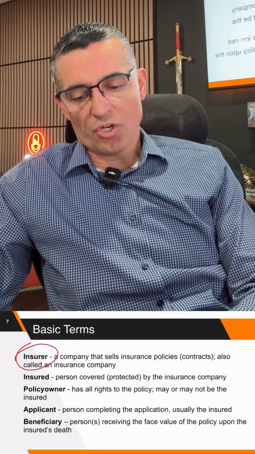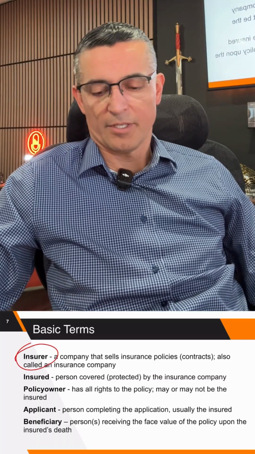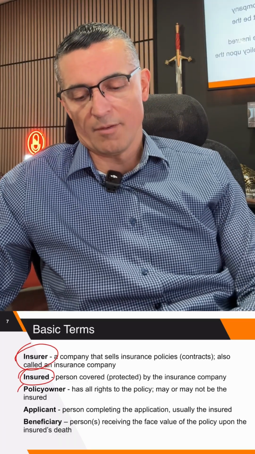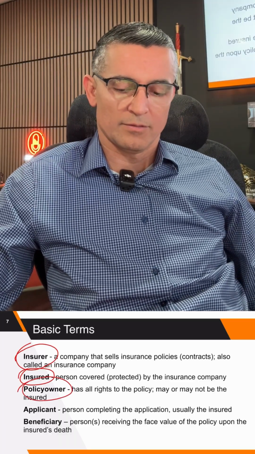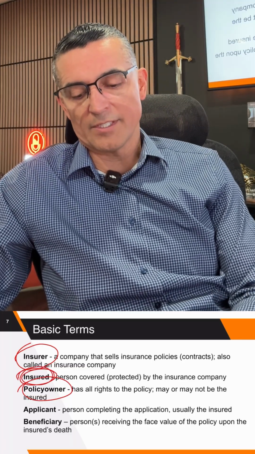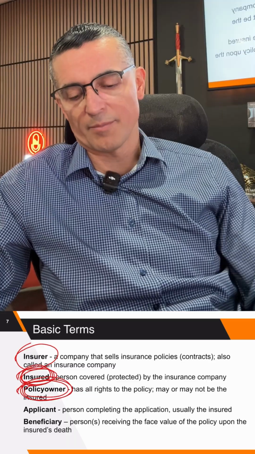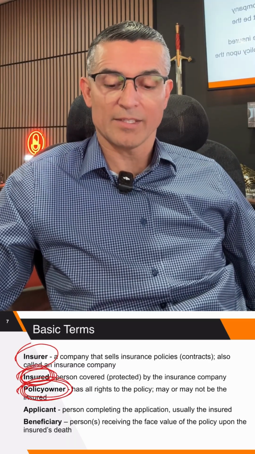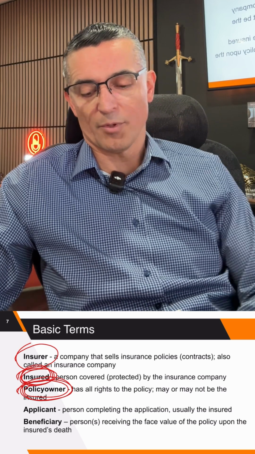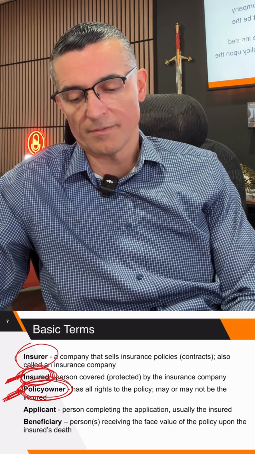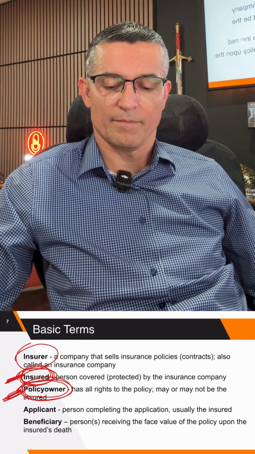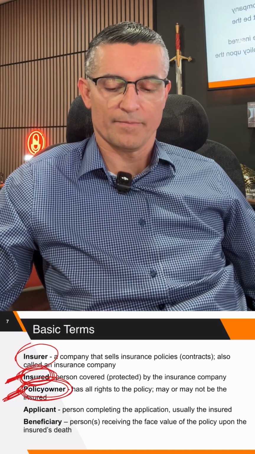Okay, so the insurer is the company that sells the insurance. The insured is the person that buys the insurance, the client. The policy owner is the one that buys the policy. So the insured is the actual client. The policy owner is a client that buys a policy, not the client that's covered. So both of these are clients. I could be a policy owner and buy insurance for my dad. He would be the insured, right? Yes. Okay. From the insurer.